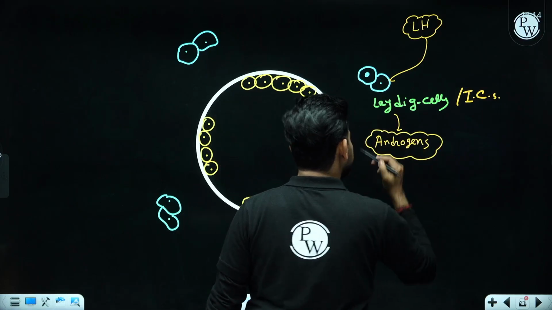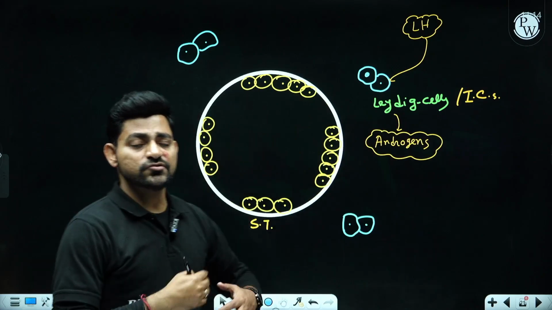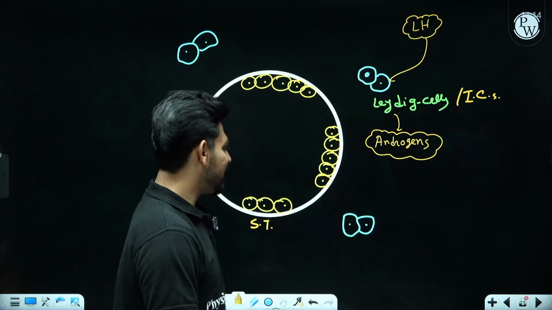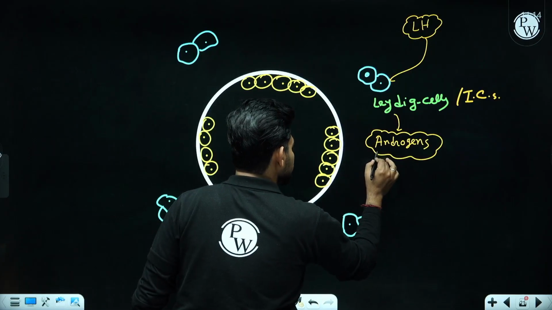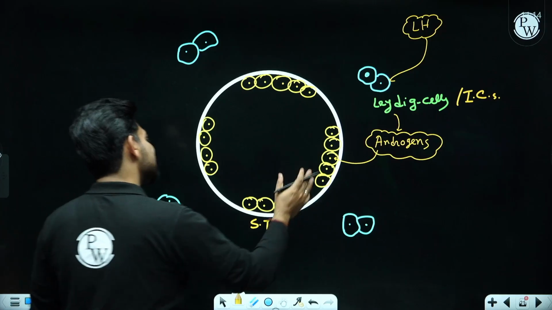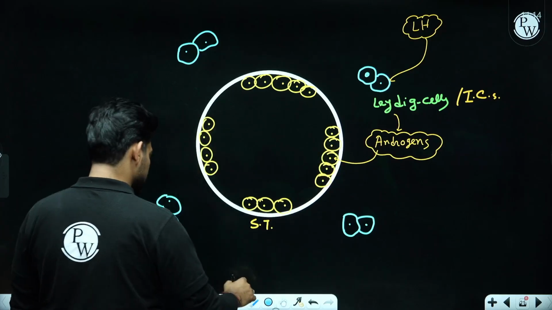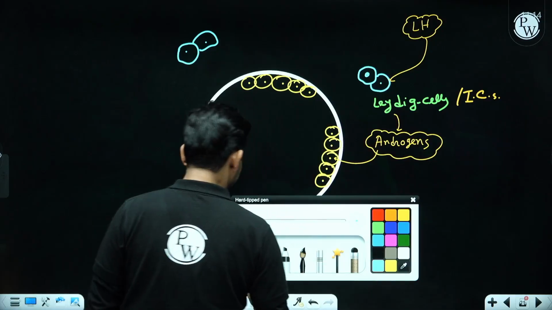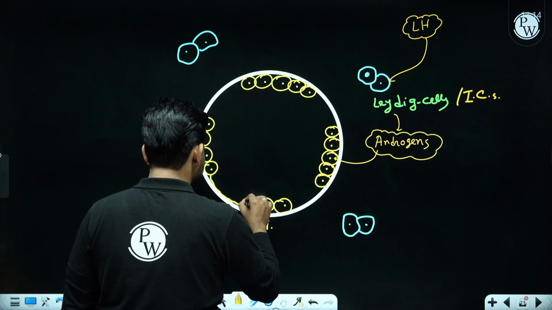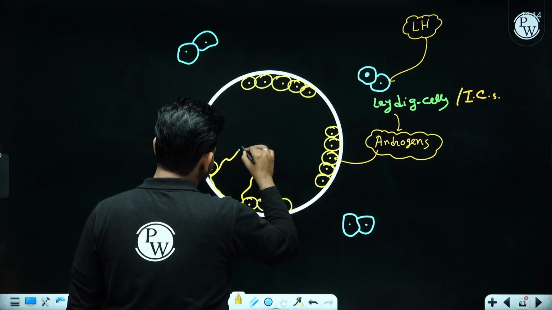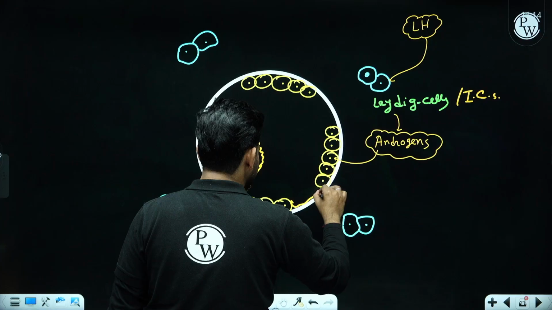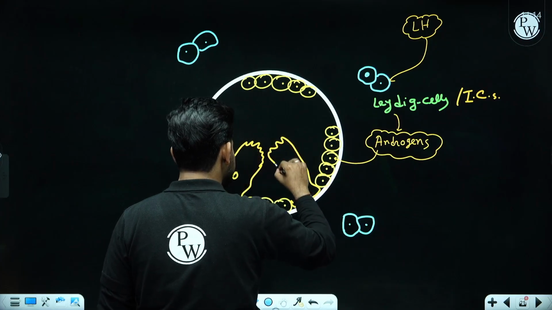Now, you know about testosterone, right? Testosterone is one of the prime androgens produced by the Leydig cells. Now, these androgens will be acting inside seminiferous tubules, and under the influence of these androgens, and obviously a few more things, they will be stimulated. Here inside the seminiferous tubule, you are going to get this kind of tall, slender cells as well. We call them nurse cells or Sertoli cells.